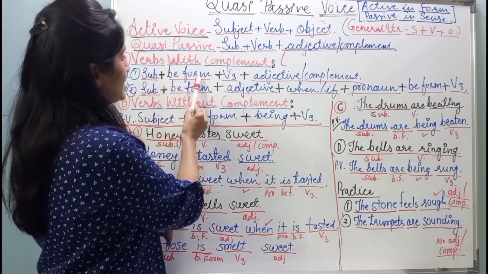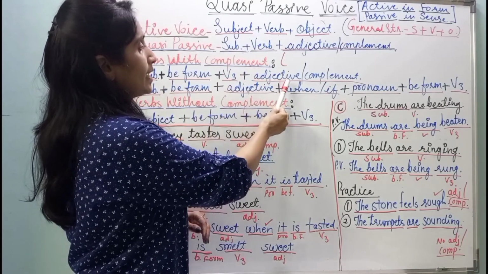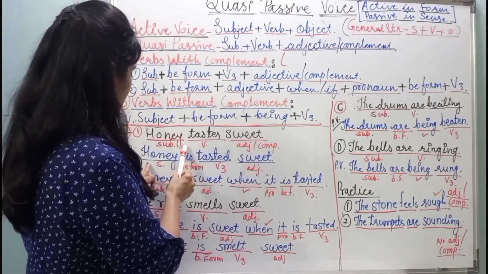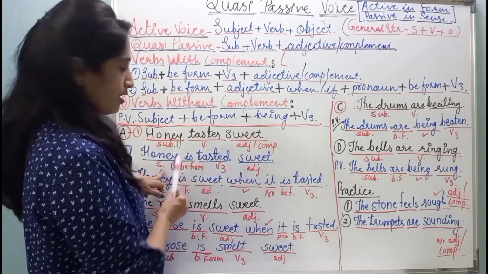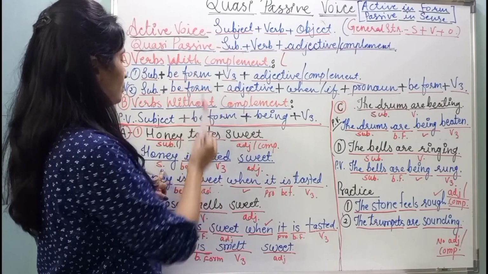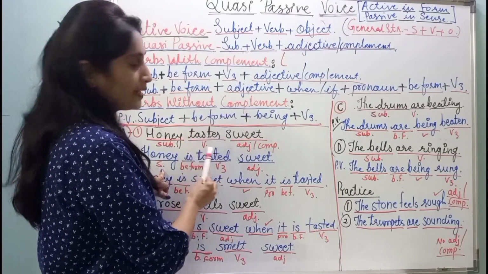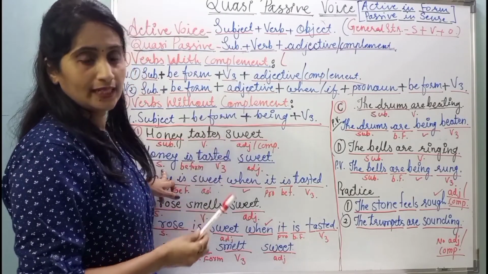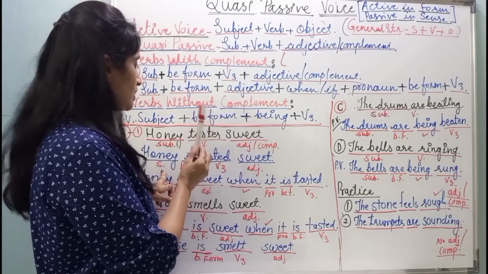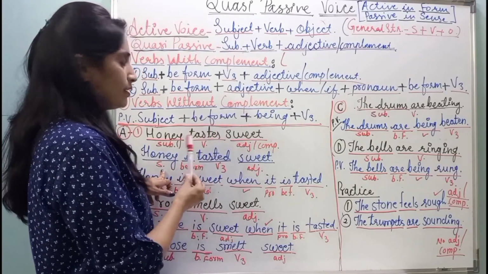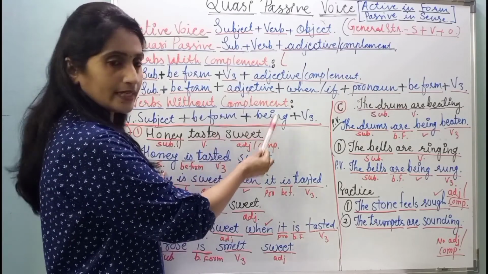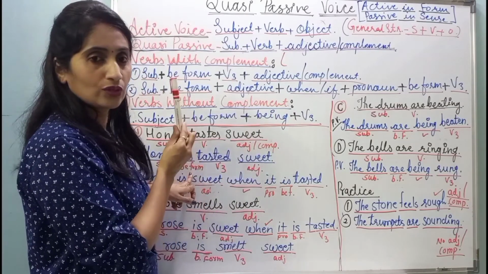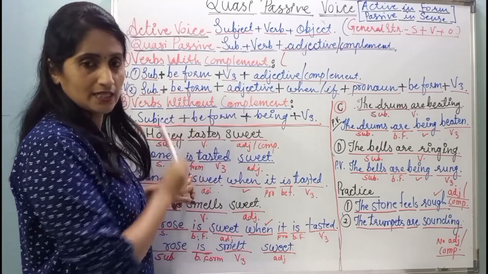So, subject plus be form plus V3 plus adjective or complement. See here, honey is the subject in the sentence. So, I have written here honey. Then what? Be form. The sentence is in present tense. Taste, because of taste, you can easily understand the tense of the sentence. Honey is singular in number and the sentence is in present tense, and so the be form of this is is.